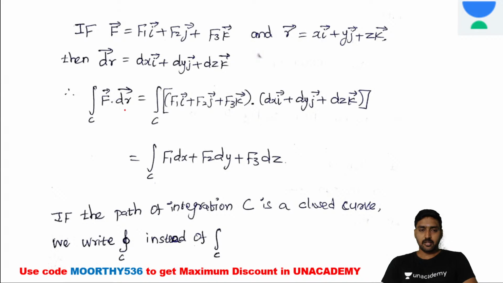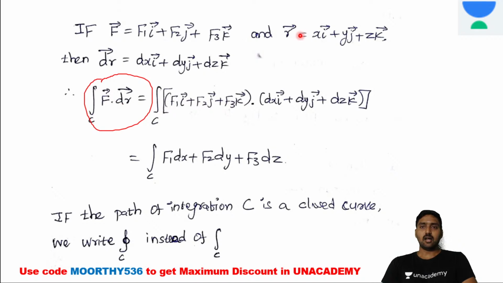This will be the line integral formula. Now if f vector is equal to f1 i vector plus f2 j vector plus f3 k vector, and r vector is equal to x i vector plus y j vector plus z k vector, then dr vector is equal to dx i vector plus dy j vector plus dz k vector.